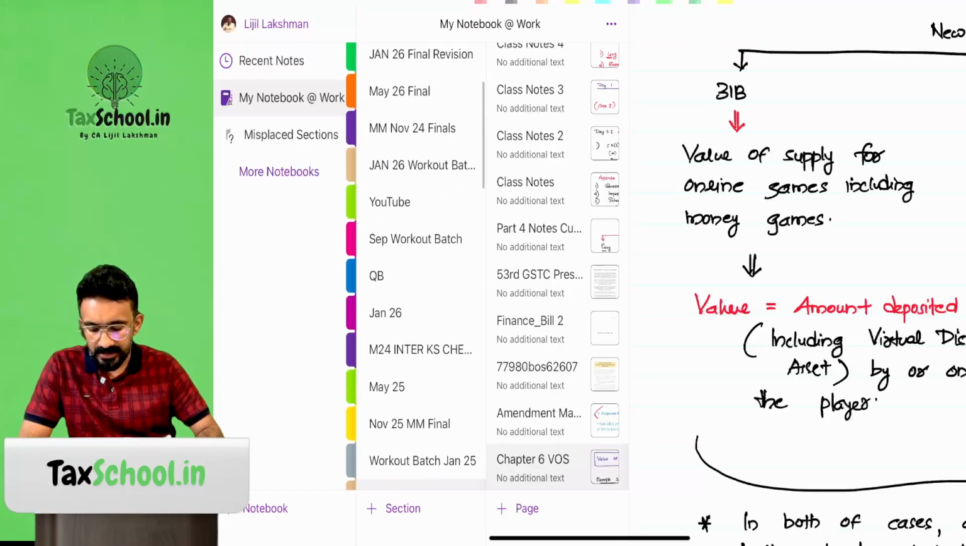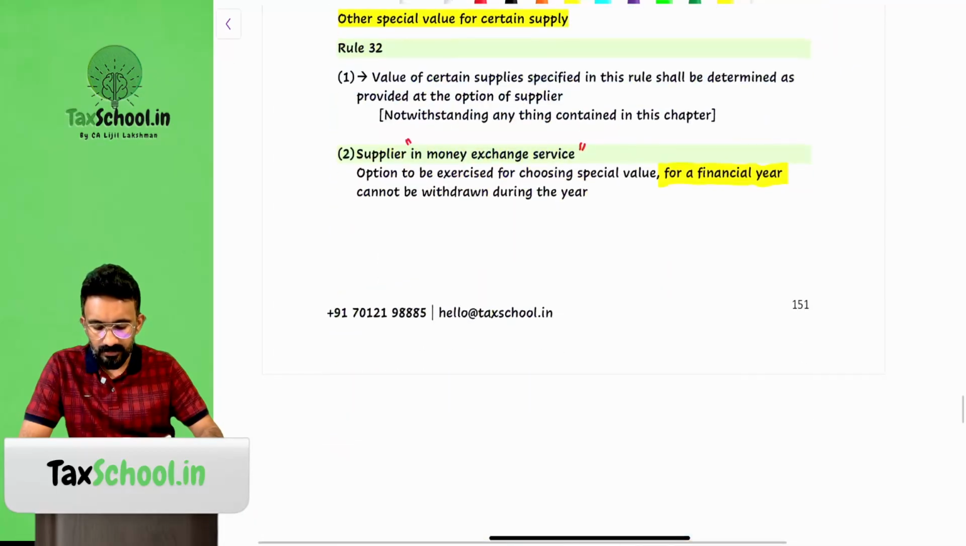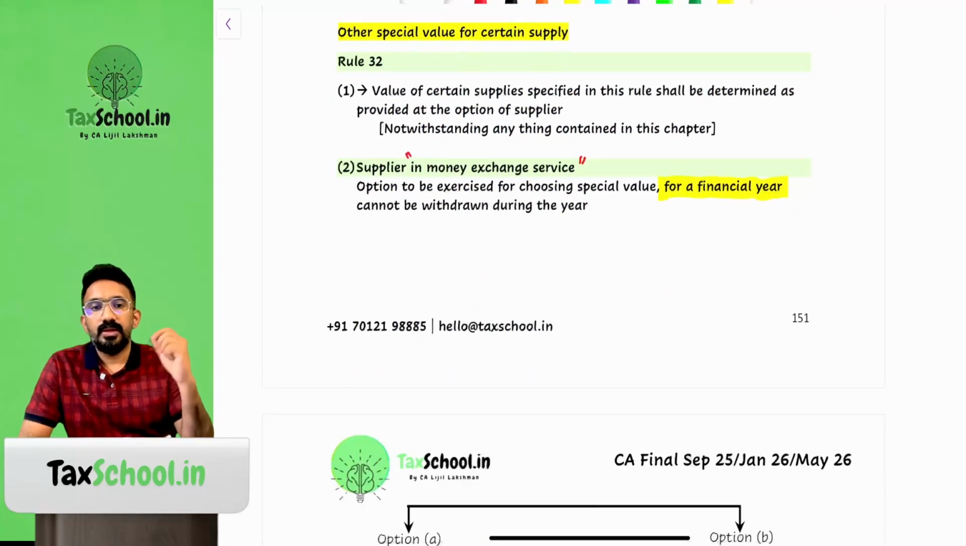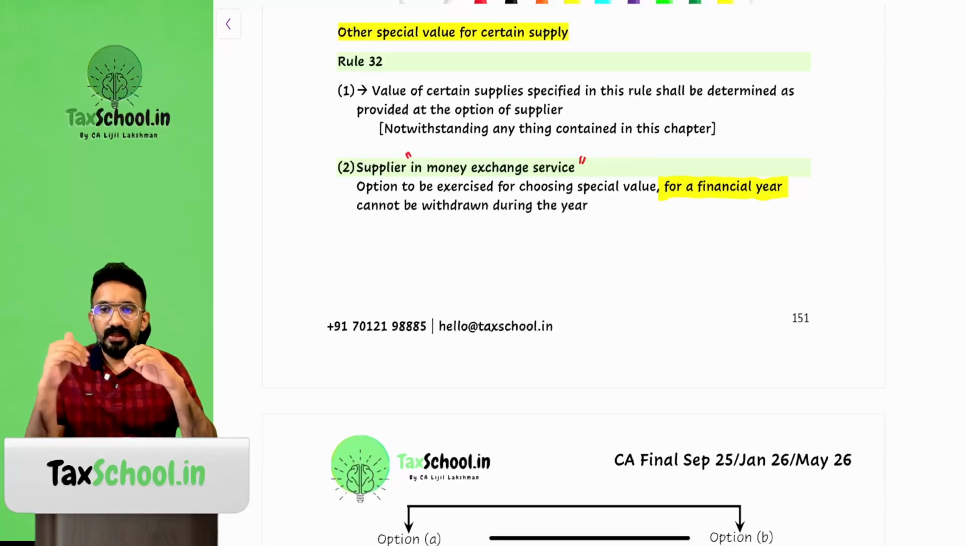Going back to our next discussion. Look at rule 32 here, and rule 32 says what? Rule 32 talks about special valuation. Why there is this concept of special valuation? It's primarily because there are certain industry deriving value will be little difficult because value could sometime be a percentage of some other gross amount. To give a classic example would be money exchange business.